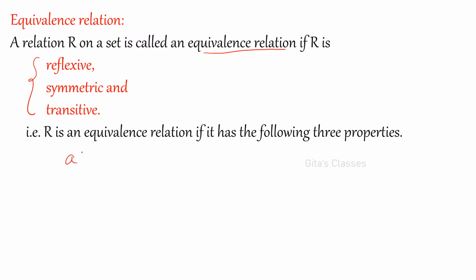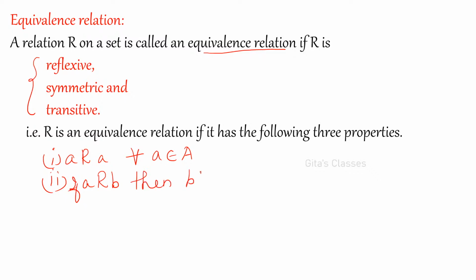Reflexive means what? A is related to A. First condition is A is related to A for all A in the set A. That is the reflexive condition. What is the condition for symmetric? If A is related to B, then B is related to A for all A comma B in capital A.